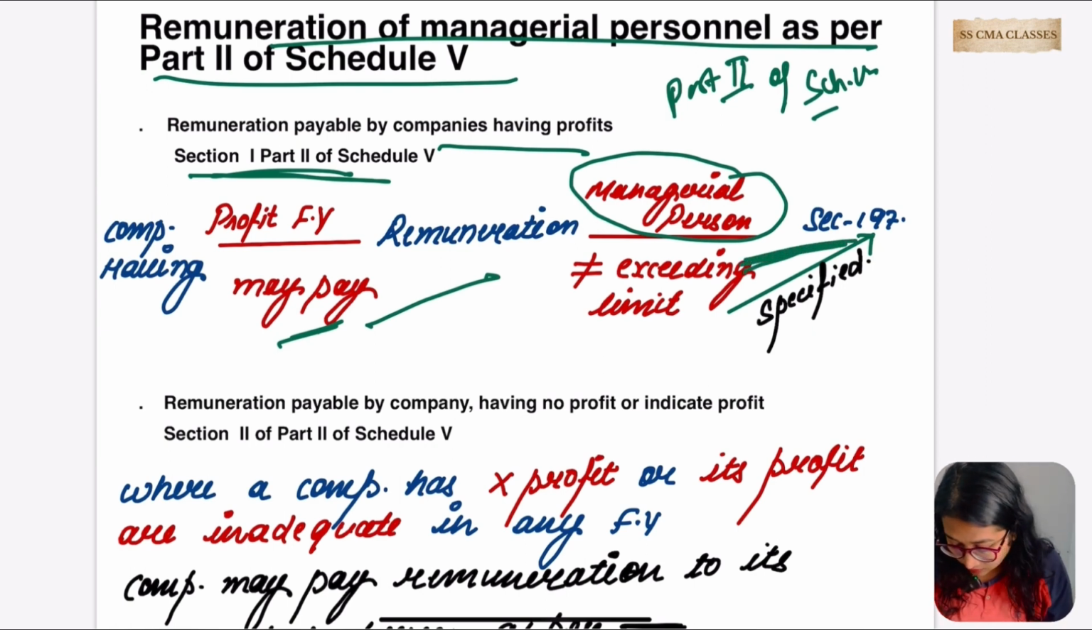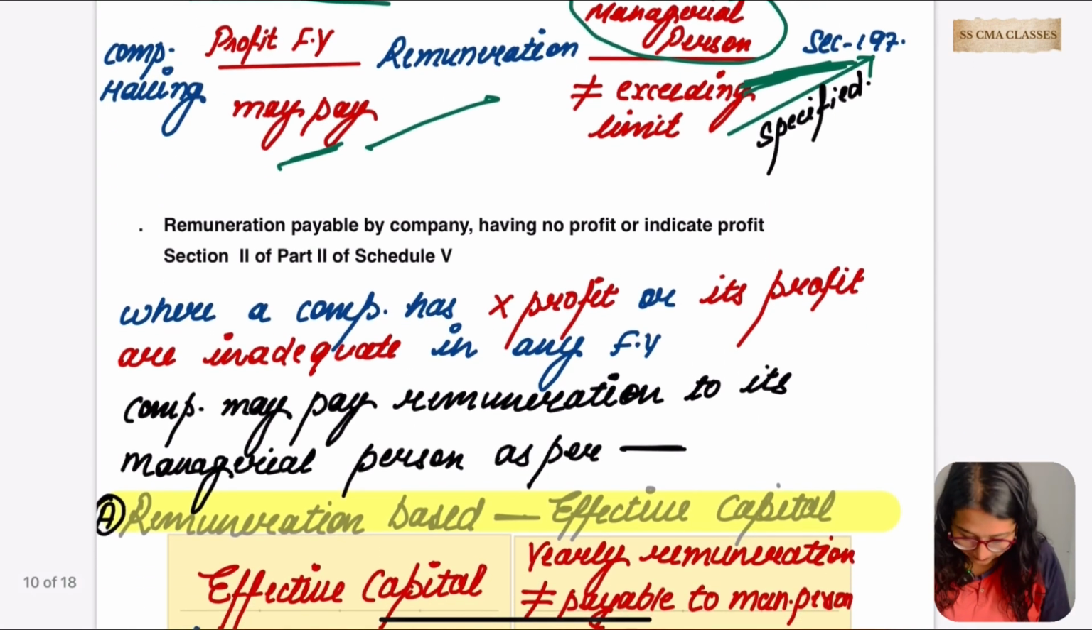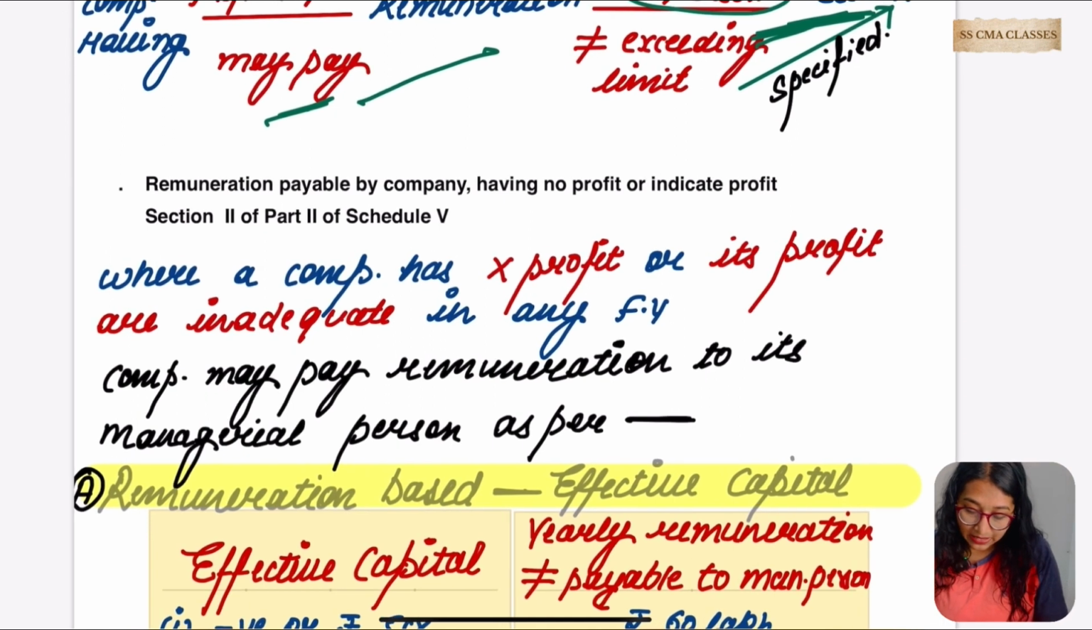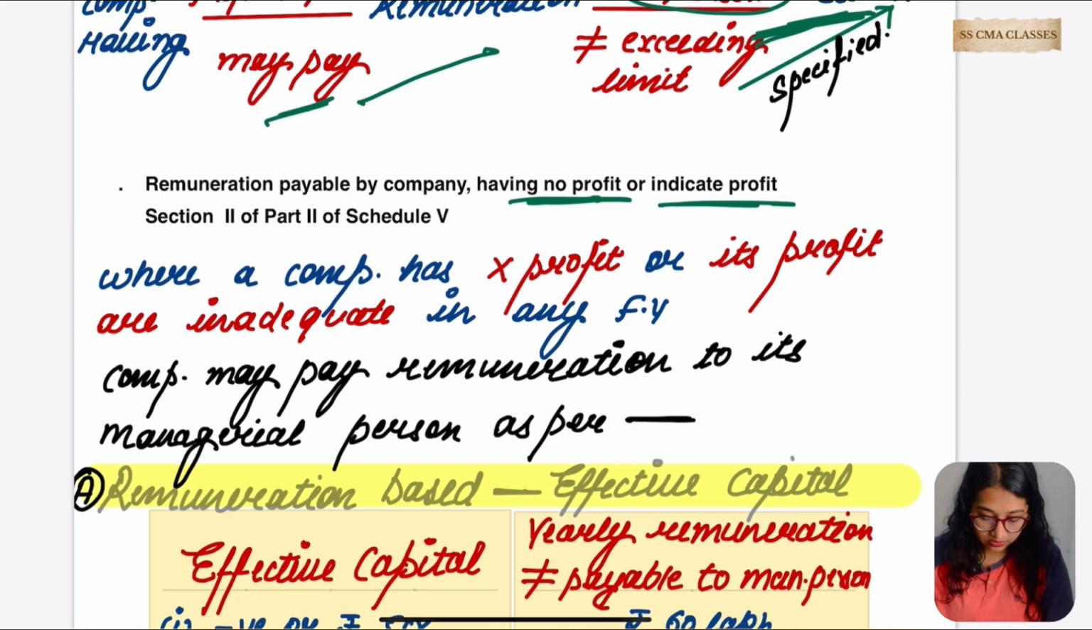We would also read this section today. So the company cannot exceed the limit which is prescribed under Section 197. If they are exceeding that remuneration which is paid by the company to the managerial person, in that case what is going to happen? Definitely we know what is going to happen. We'll discuss it.